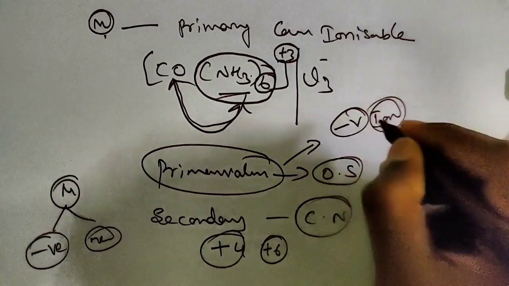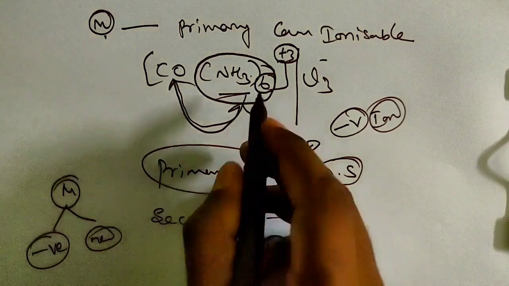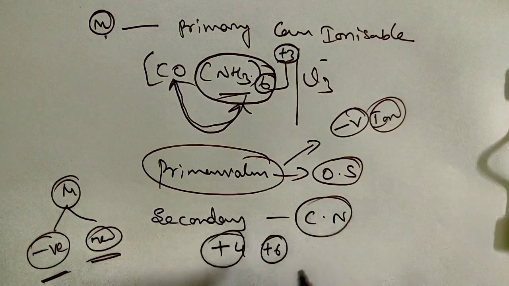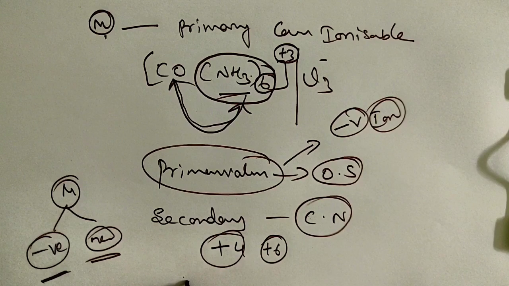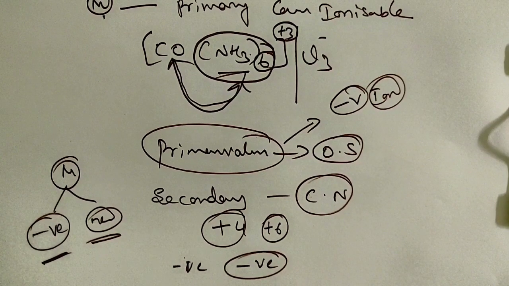When you are talking about the primary valency, it is satisfied by only negative ions. But the secondary valency can be satisfied by either negative ions or neutral molecules. So sometimes a coordination compound can have a negative ion as a primary valency, and sometimes a negative ion as a secondary valency also.